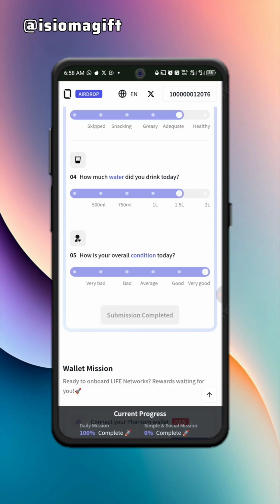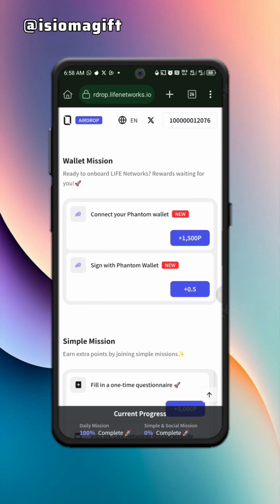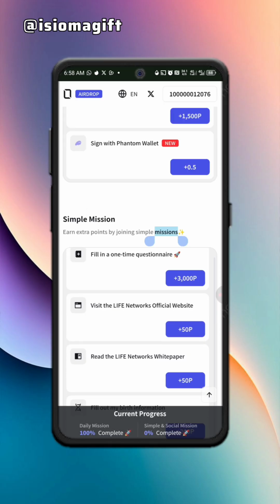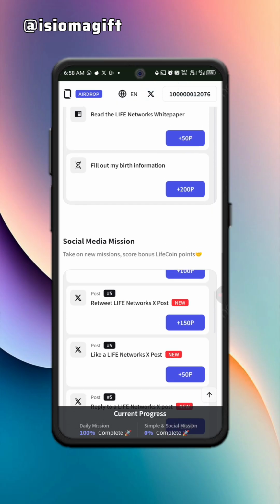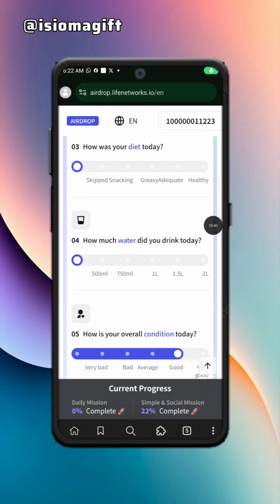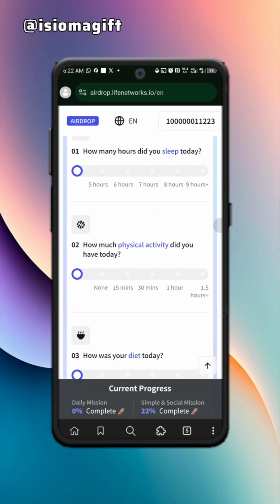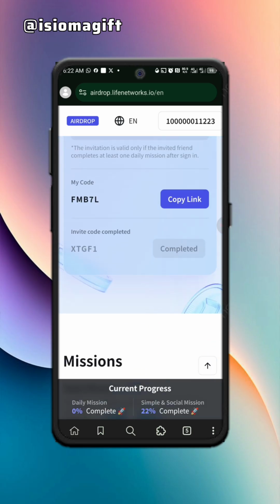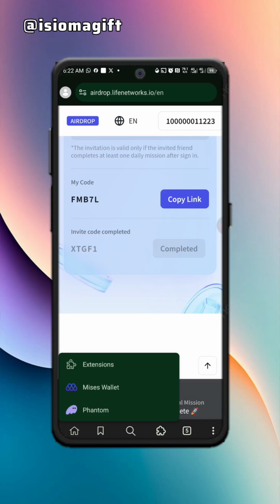Take note, before you can proceed to this, connect your wallet together with your social task, your Twitter task. For you to connect your Phantom wallet, I will advise you to use your MySys or your Kiwi browser. Make sure you have the Phantom wallet extension connected to it already.